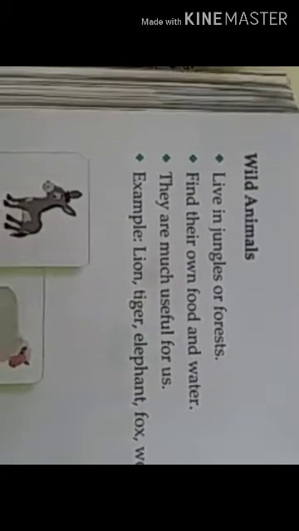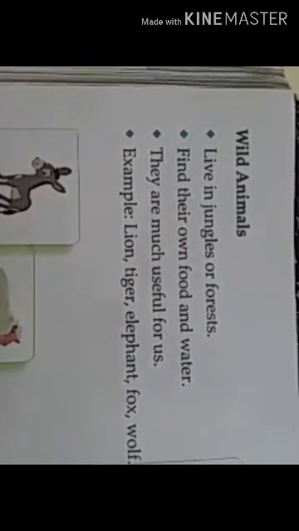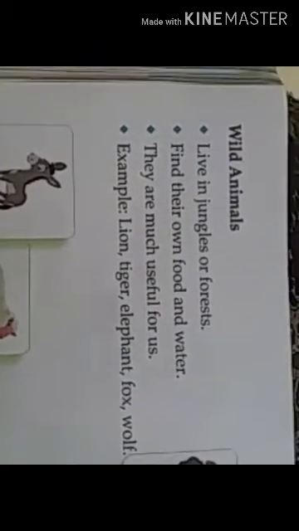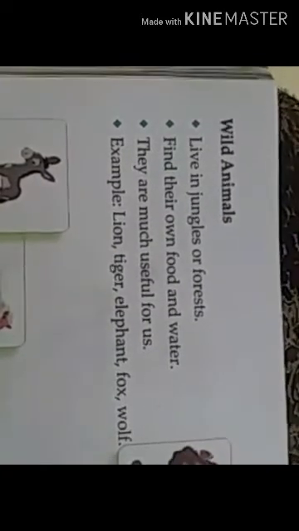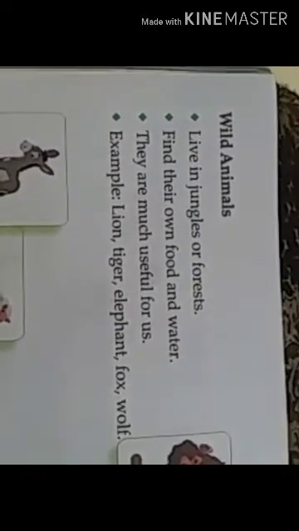First of all, we'll talk about the wild animals. Wild animals live in the jungle. Who live in the jungle? Wild animals. Wild animals live in the jungle or forest, and find their own food and water. Examples are lion, tiger, elephant, fox, wolf and bear.